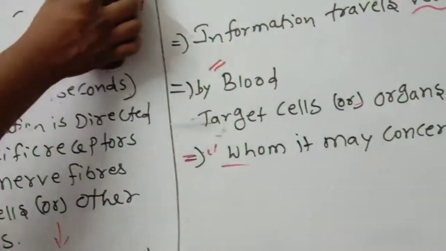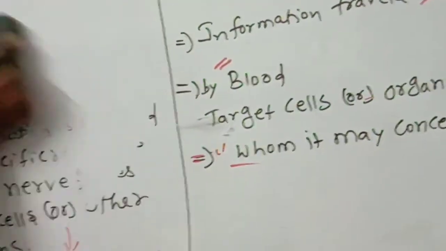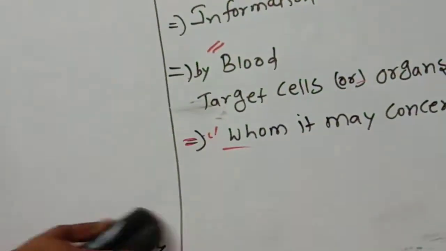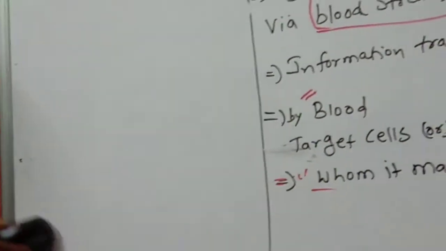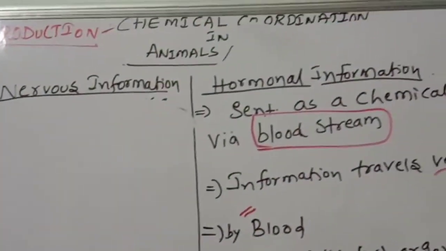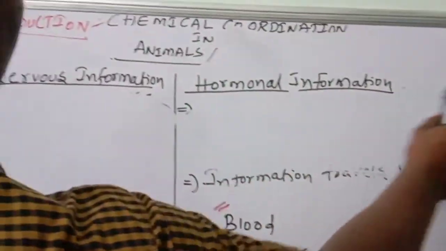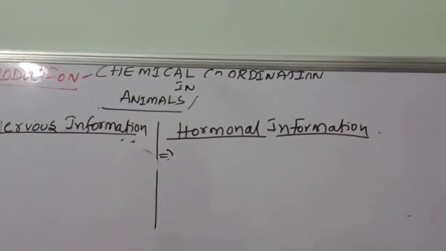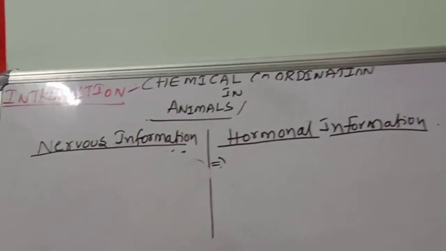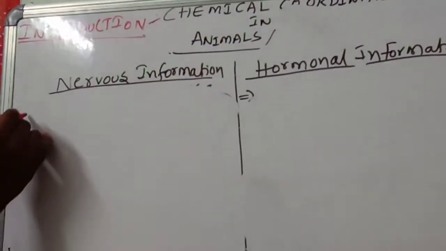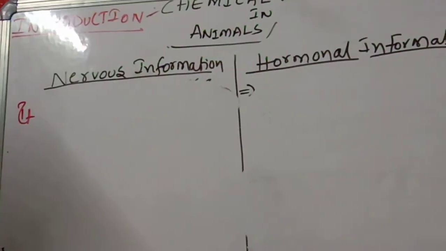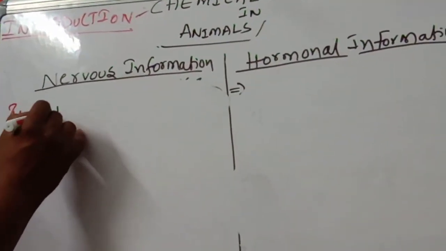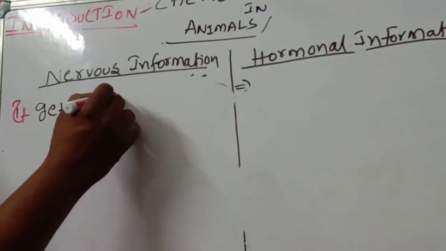Next, we are going to discuss some more points you have to remember. It gets responses immediately.